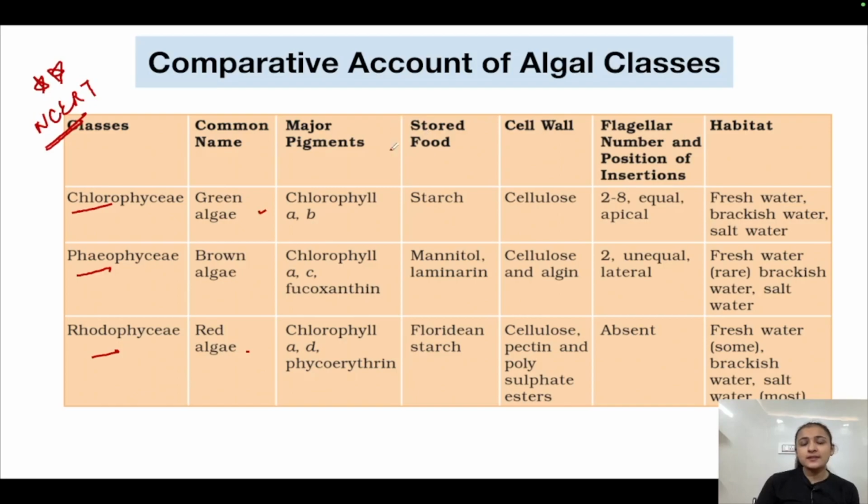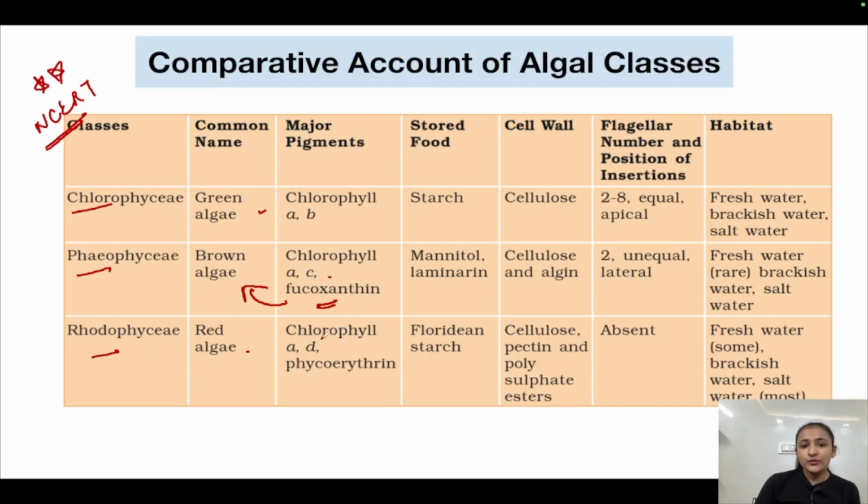The major pigments are mentioned here. In Chlorophyceae, chlorophyll A and B are present. In Phaeophyceae, chlorophyll A and C are present, and fucoxanthin, which is responsible for imparting the brown color. You can remember it very easily: chlorophyll A and B in Chlorophyceae. In Phaeophyceae, chlorophyll A is present, but B changes to C, the next in alphabetical order. So chlorophyll A, C and fucoxanthin are present in Phaeophyceae. The additional pigment here is fucoxanthin and chlorophyll C is the change.